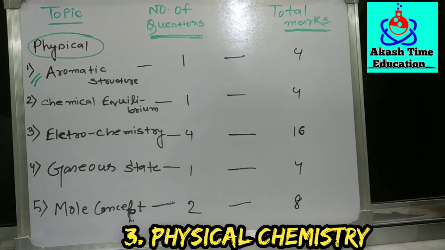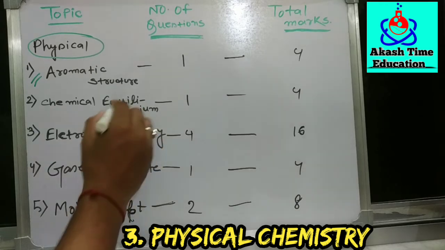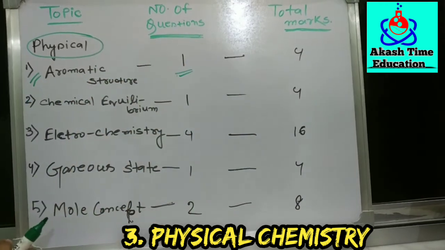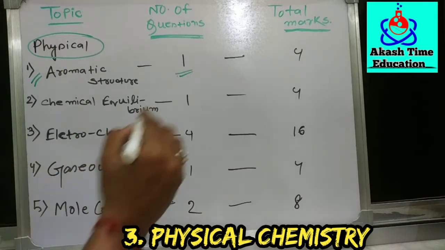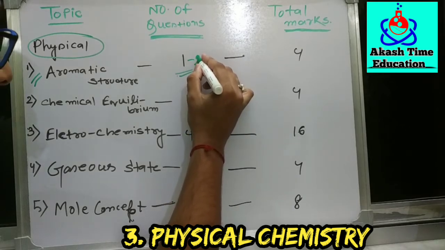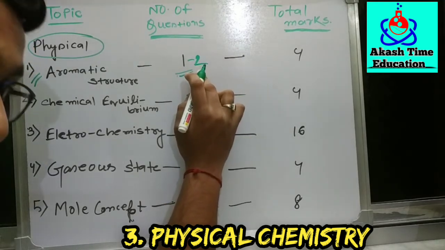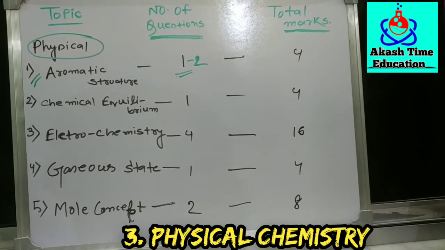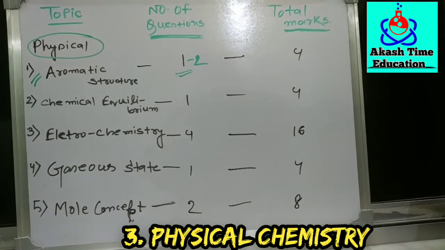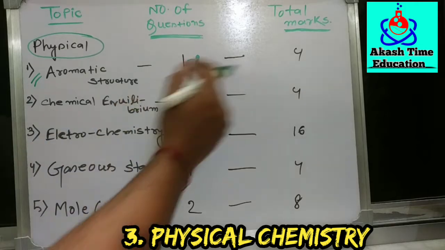Okay, so we'll start. Next, the aromatic structure. Here, you see one question every year, and if you follow our lectures, I guarantee you, I give you the suggestion before the exam from where 1 to 2 questions from that chapter come. I clearly told you which questions come under the aromatic structure, and I am sure I will give the common questions for JEE Main. So just follow our classes, follow Akash Education. Aromatic structures: 1 to 2 questions, 4 to 8 marks.